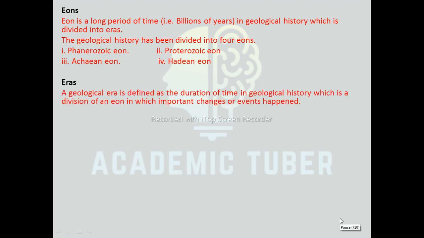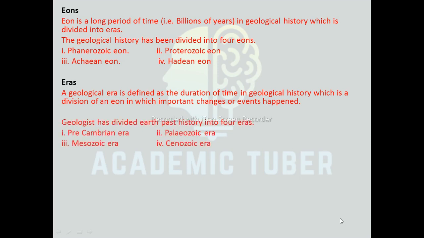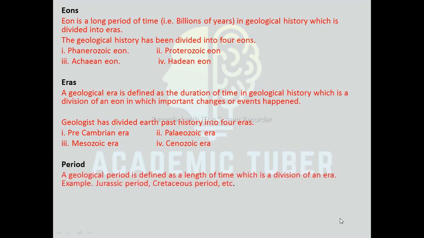Eras. A geological era is defined as the duration of time in geological history which is a division of an eon in which important changes or events happen. Geologists have divided Earth's past history into four eras. They are Precambrian Era, Paleozoic Era, Mesozoic Era, and Cenozoic Era.